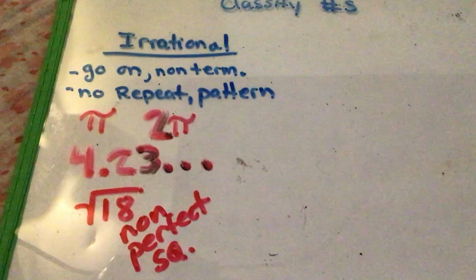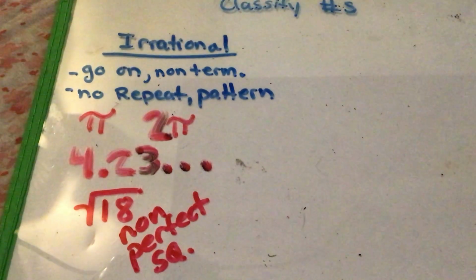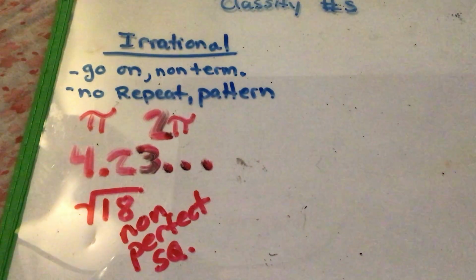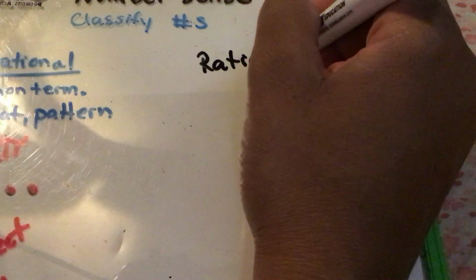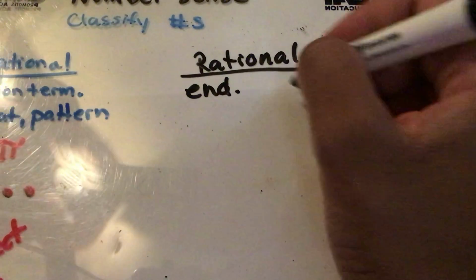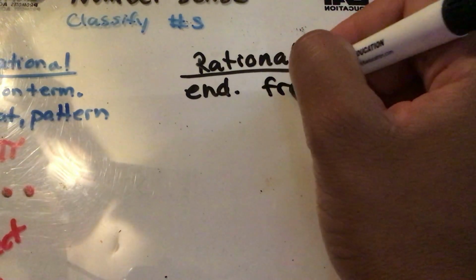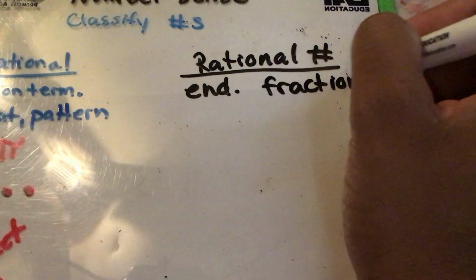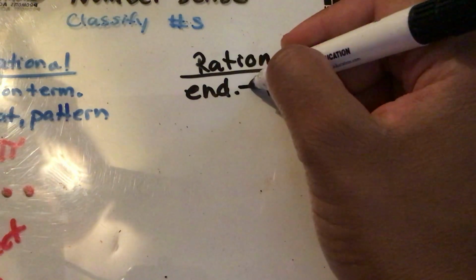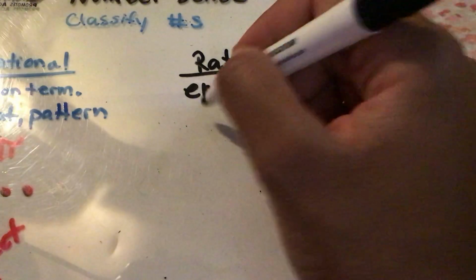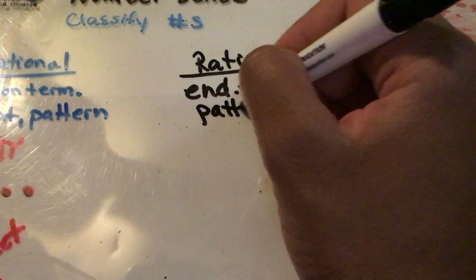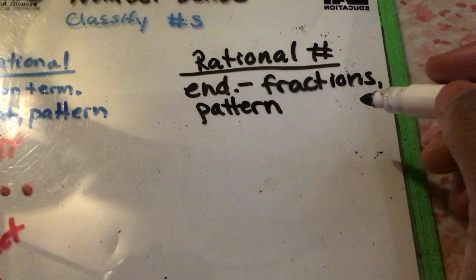On the other hand, rational. Anything that makes sense is rational. Rational numbers. We like rational numbers. They end, which means they terminate. They could be decimals. All fractions are going to be rational. Anything with a pattern is going to be rational.